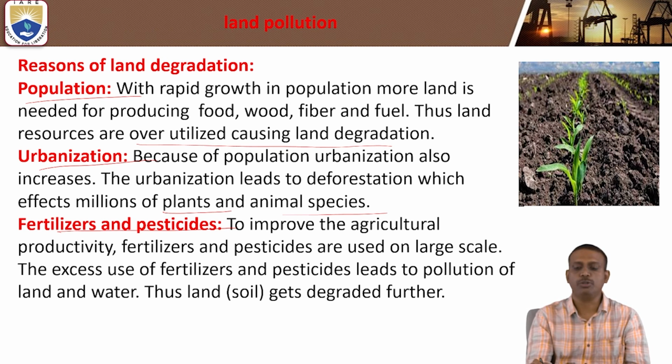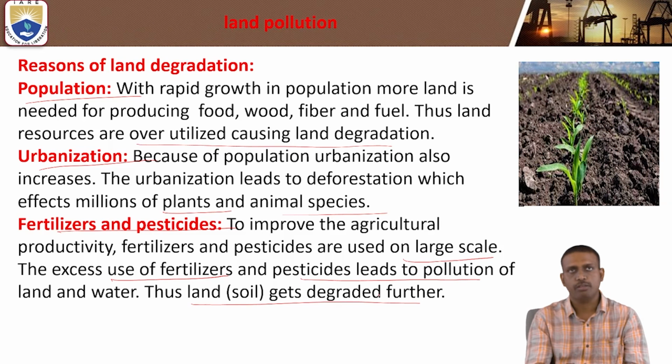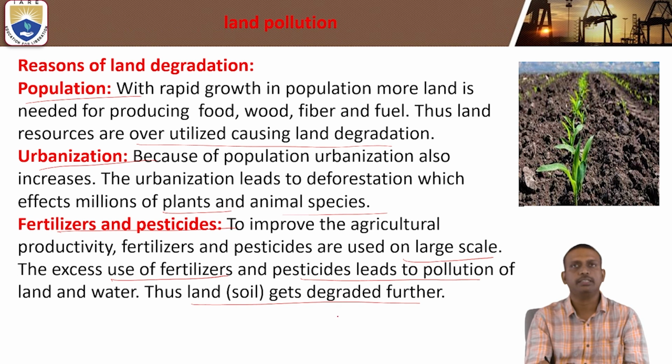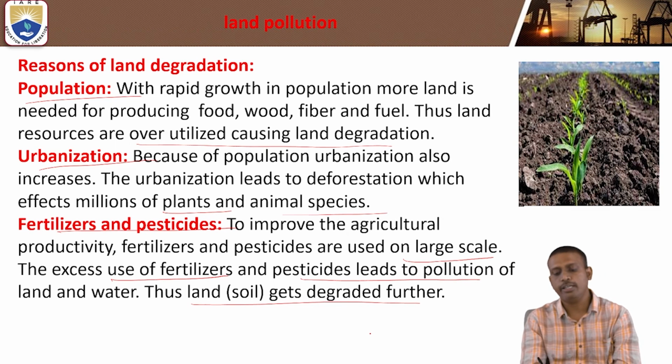Fertilizers and pesticides: to improve agricultural productivity, fertilizers and pesticides are used on a large scale. The excess use of fertilizers and pesticides leads to the pollution of land and water. Thus, the soil gets degraded.